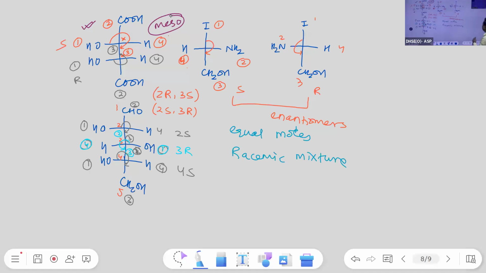Now we have taken two different compounds, so these are optically inactive by external compensation, and the first one is optically inactive by internal compensation. I hope it is clear.